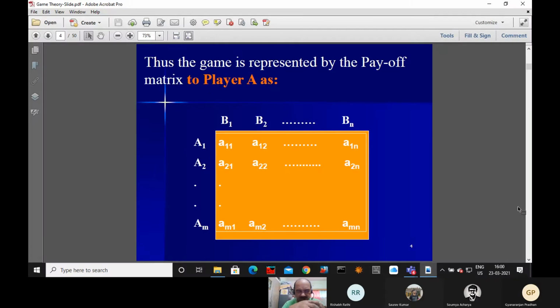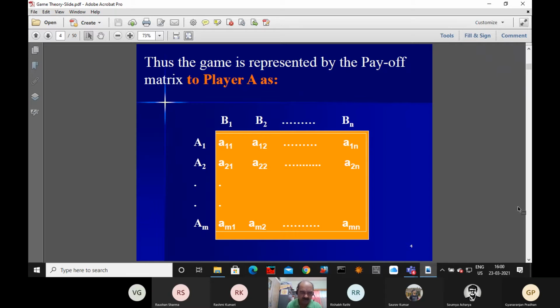Two-person zero-sum game. For those who have missed the class, I am repeating. The payoff matrix has m number of rows and n number of columns. There are two players playing a particular mathematical game. So the payoff matrix has m into n number of elements, m rows and n columns.